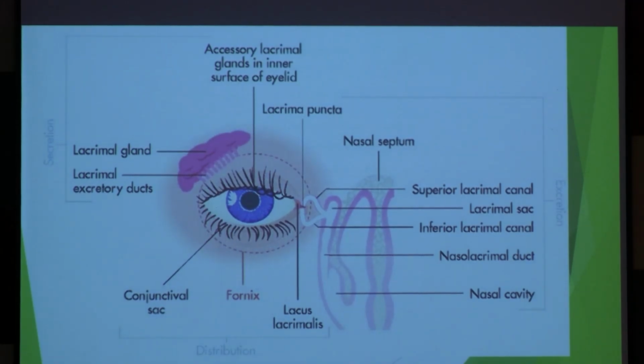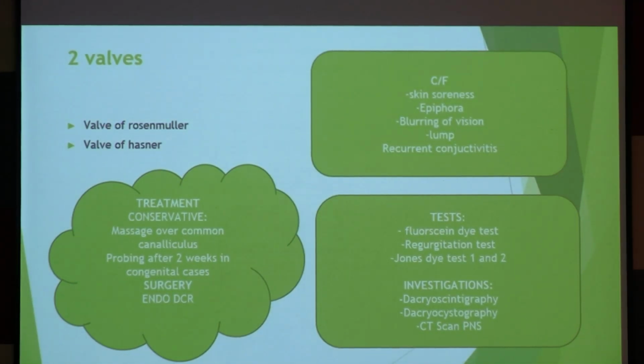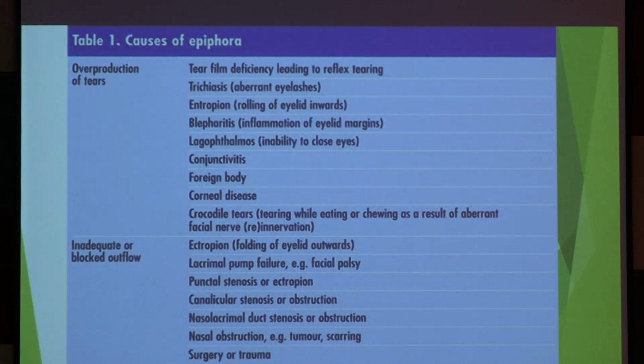I was telling you, how does the lacrimal duct drain? Lacrimal gland, after that the tear goes to the lacrimal canaliculus, superior and inferior, ultimately to the lacrimal sac, then to the nasolacrimal duct, ultimately draining into the nasal cavity, right? In the inferior meatus. It has 2 valves, valve of Rosenmuller, valve of Hasner. These are MCQ questions.